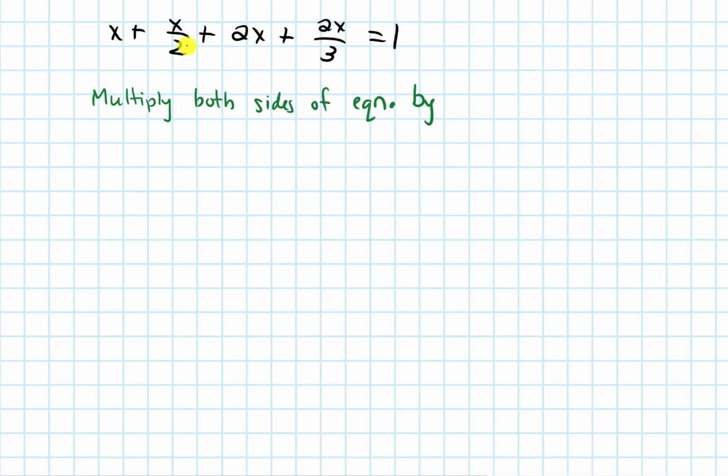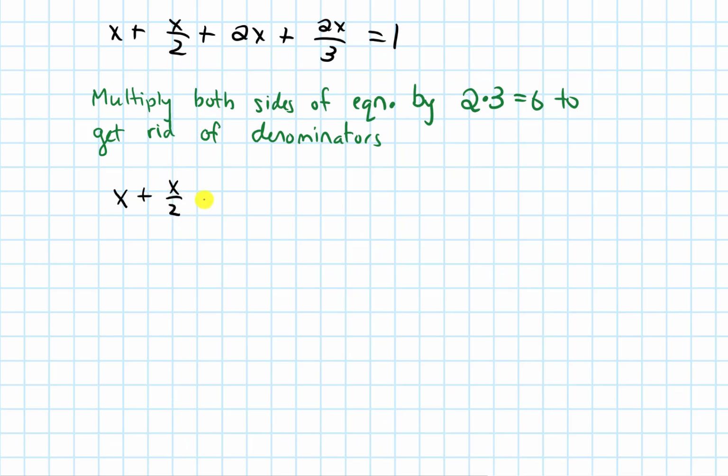So to get rid of this 2 in the denominator, I would need to multiply both sides by 2. But to get rid of that 3 that's in this other denominator, I would also need to multiply both sides by 3. So let's multiply both sides by both 2 and 3. In other words, I'm going to end up multiplying by 2 times 3, which is 6. We're doing that to get rid of the denominators, but we could also do this by getting a common denominator if we preferred.